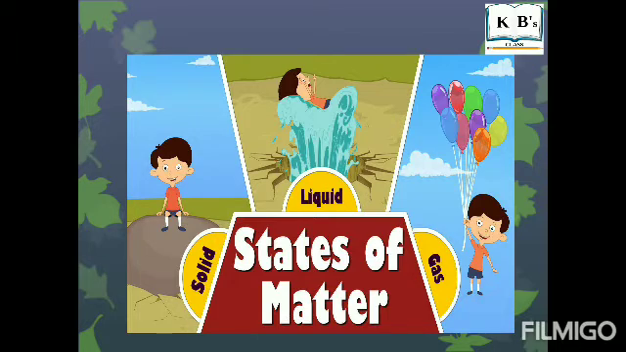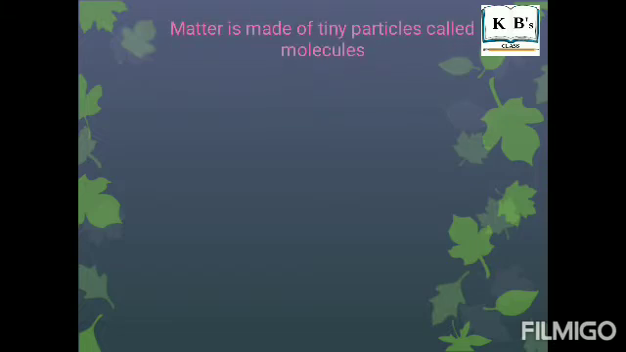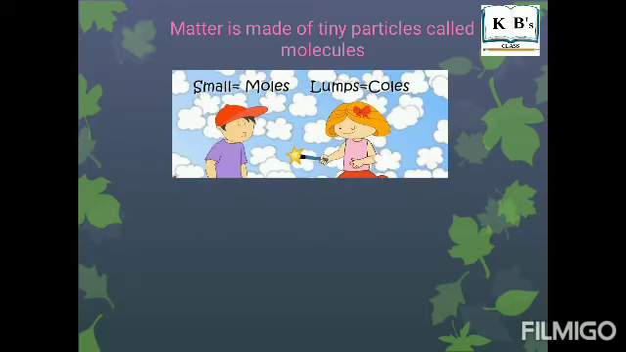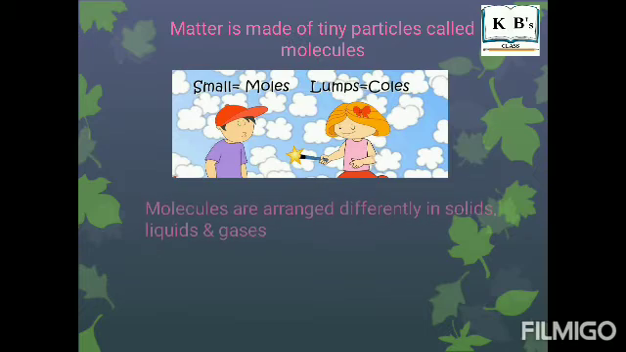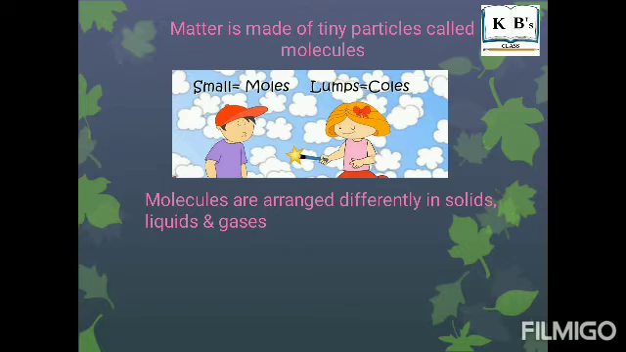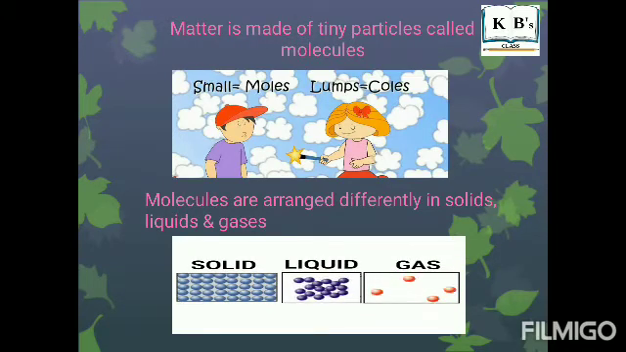As we know, matter exists in three states: solid, liquid and gas. Let's see what this matter is made up of. Matter is made up of tiny particles called molecules. Small equals mole and lumps means cules. So altogether they are called molecules. The molecules are arranged differently in solid, liquid and gas.